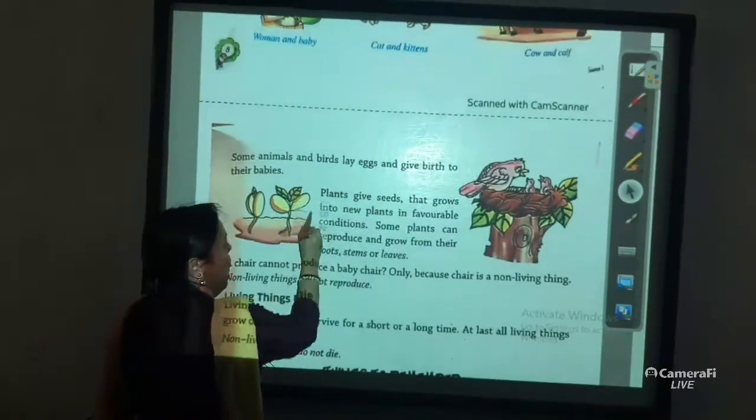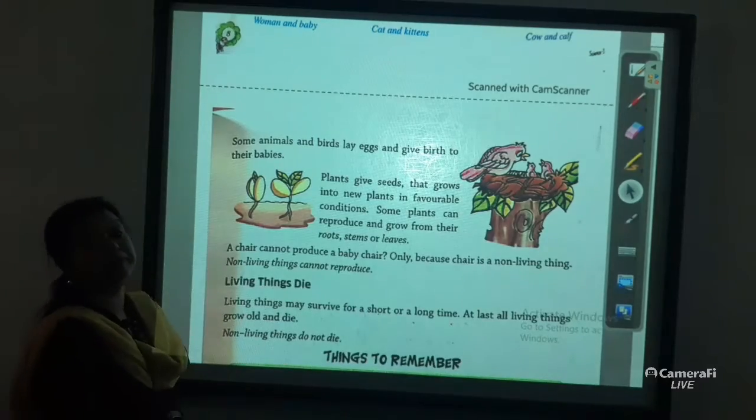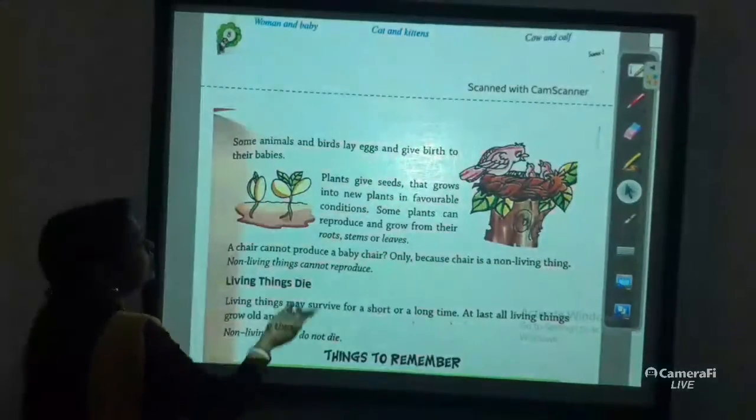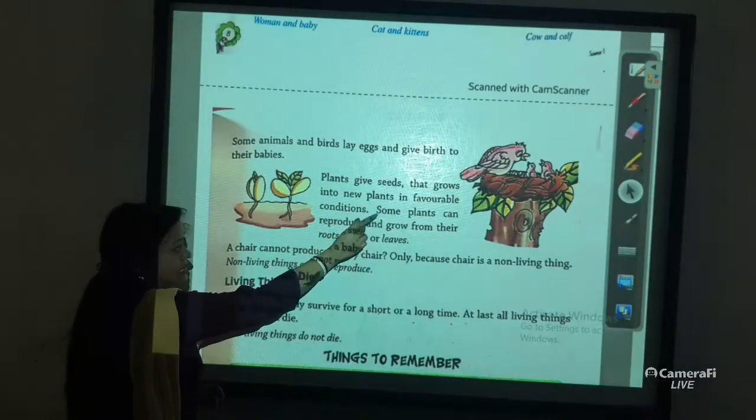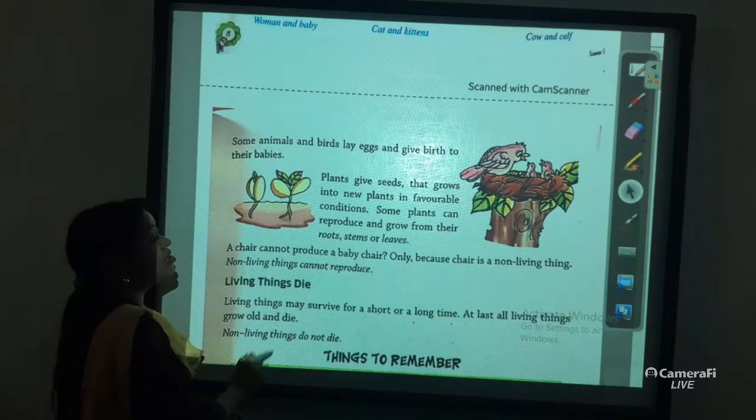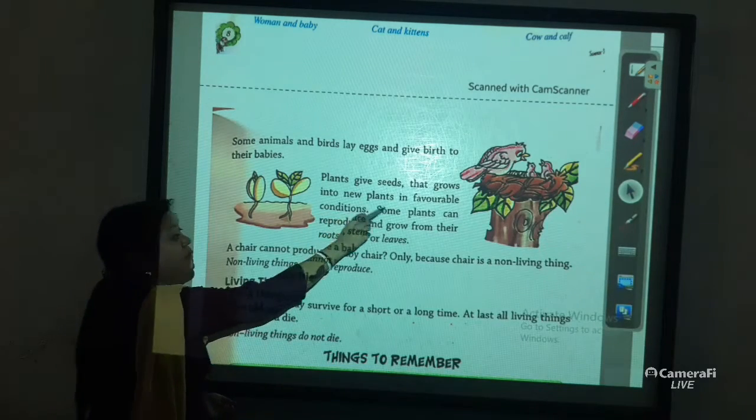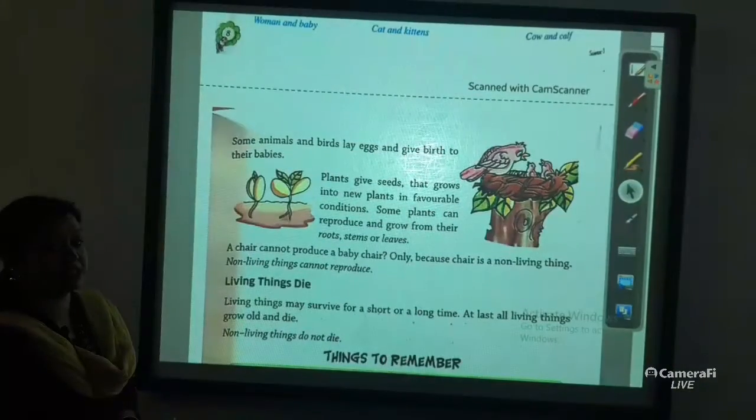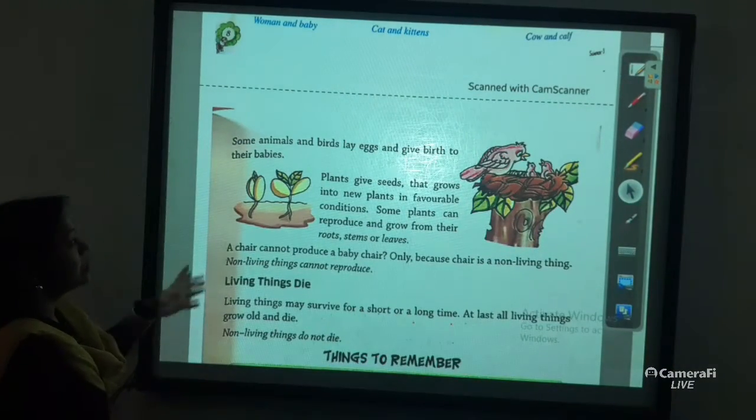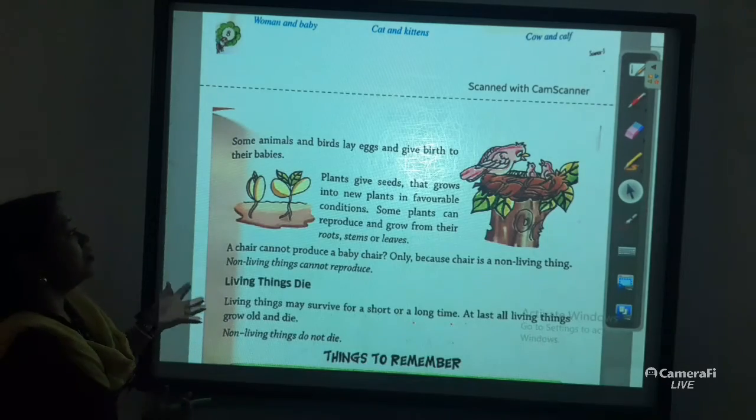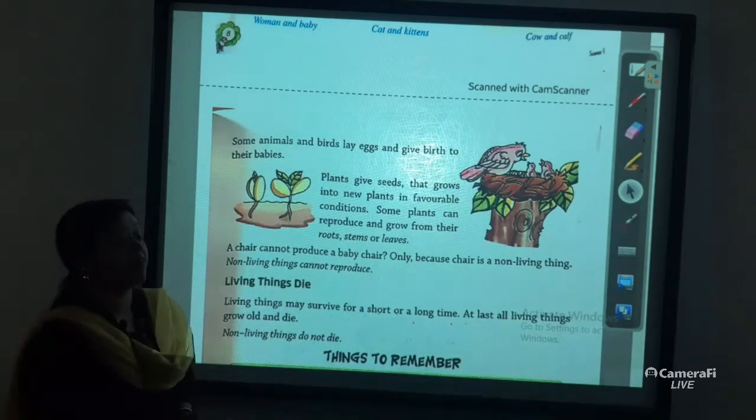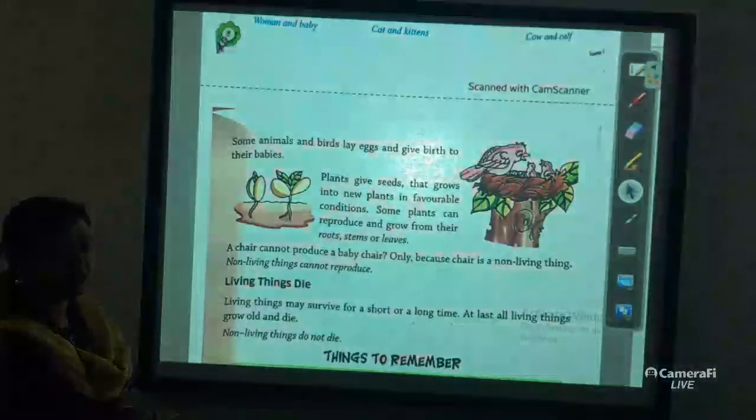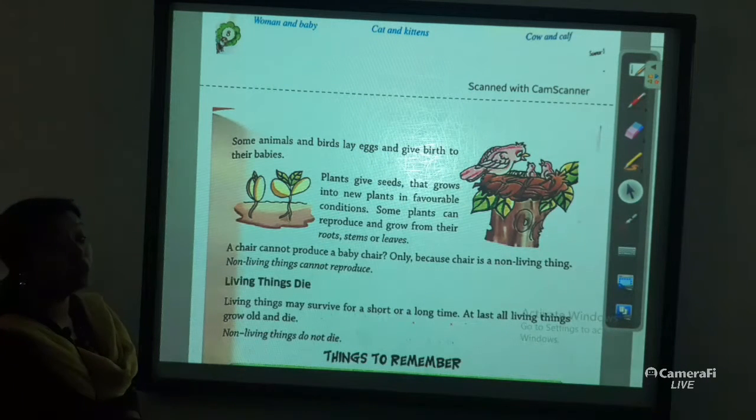Next, how the plant completes its reproduction. Plants give seeds that grow into new plants in favorable condition. So what is the meaning of favorable condition? Favorable condition means for the reproduction system, plants need some things like air, sunlight and water.